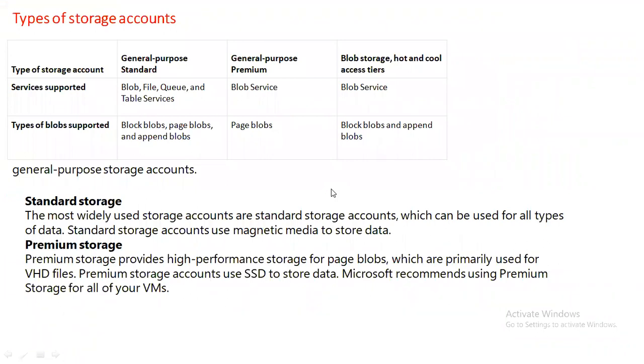So again, as I said, the different types of storage accounts: block, page, queue, and table. So these are the four. V2 storage allows you... If you want to support high I/O, intensive disk read-write operations, you have to go for premium storage. That is, using SQL Server or Microsoft SQL, or Cosmos DB, then you go for premium. Otherwise, you can just go for standard storage. Let's say you're not using high I/O, you're going to use archive or cold, then you can go for standard storage.